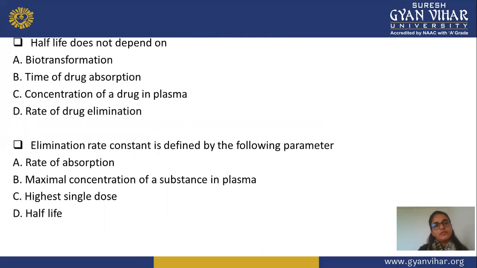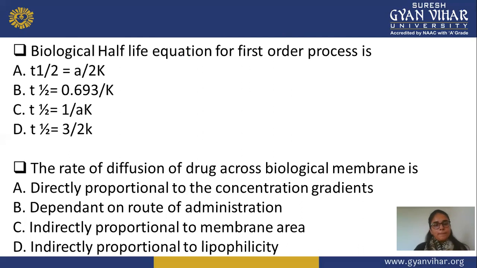Next question: half-life does not depend on A, biotransformation; B, time of drug absorption; C, concentration of a drug in plasma; and D, rate of drug elimination. Next question: the elimination rate constant is defined as the following parameter. A is the rate of absorption, B is the maximum concentration of substrate in plasma, C is the highest single dose, and D is the half-life. Next question: the biological half-life equation for a first order process is A, T half equals A divided by 2K; B, T half equals 0.693 divided by K; C, T half equals 1 divided by AK; D, T half equals 3 divided by 2K.